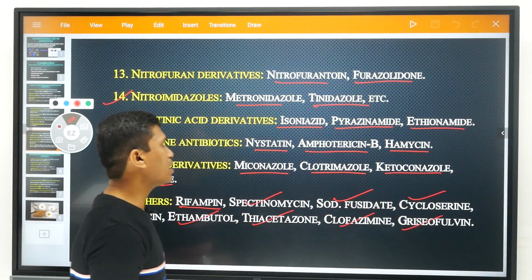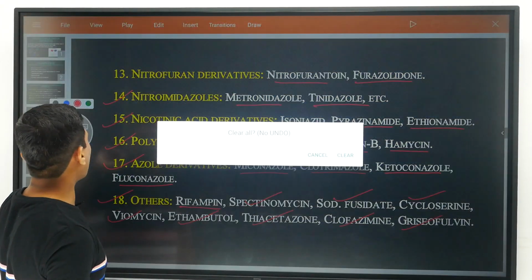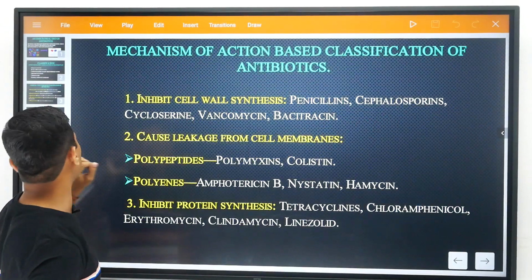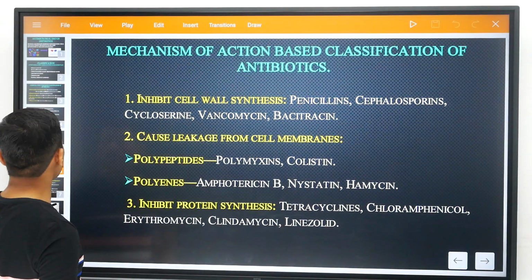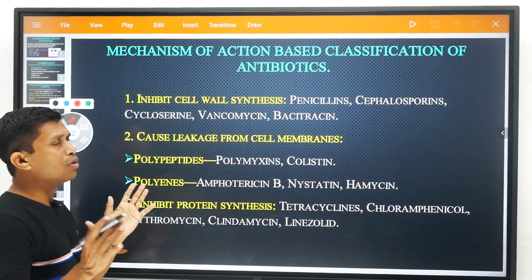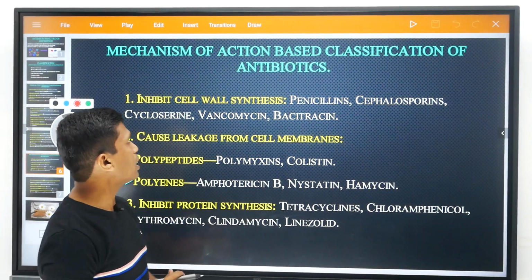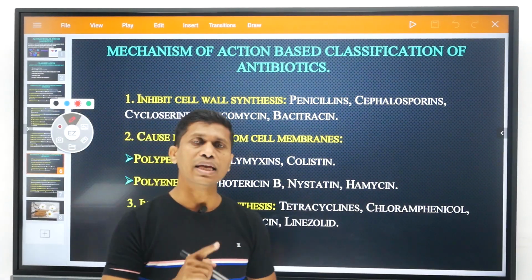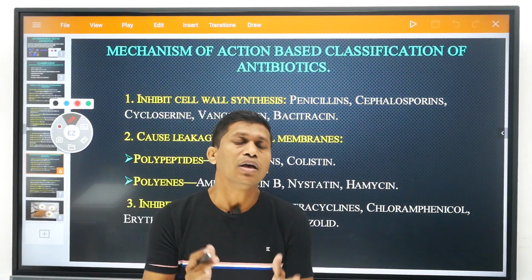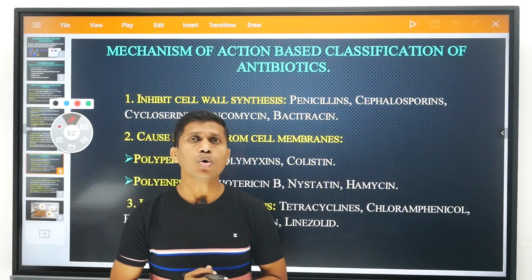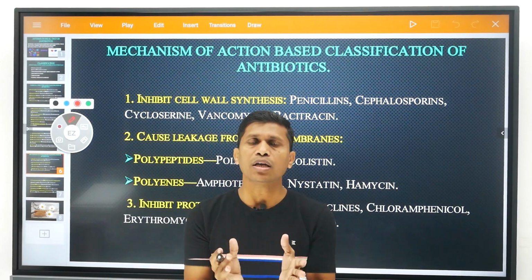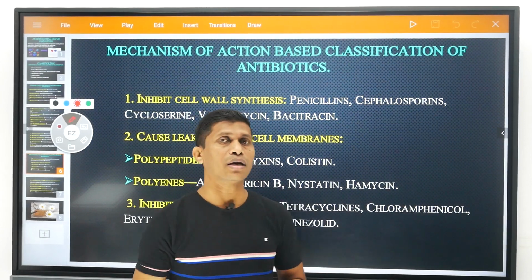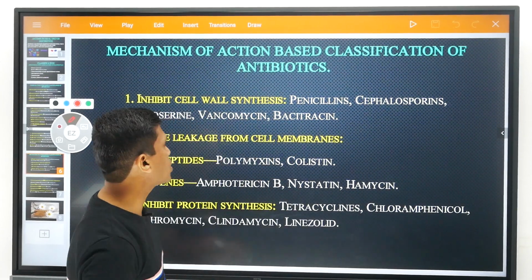Dear friends, after that we are studying the classification of antibiotics based on the mechanism of action. Both these classifications are very important to learn the antibiotics. So dear friends, this is another classification of antibiotics, based on the mechanism of action. Mechanism of action means the way antibiotics inhibit the bacteria or kill the bacteria. That is called the mechanism of action.